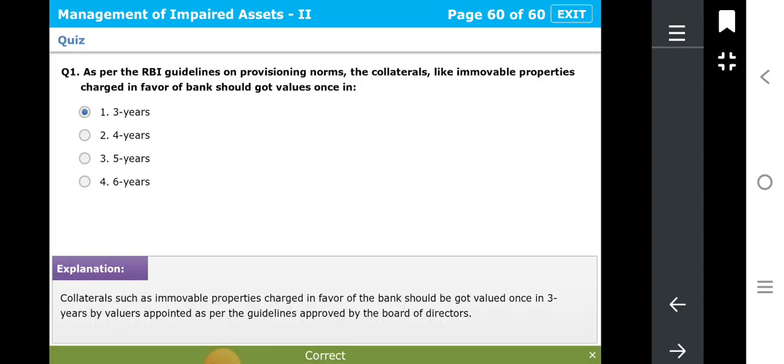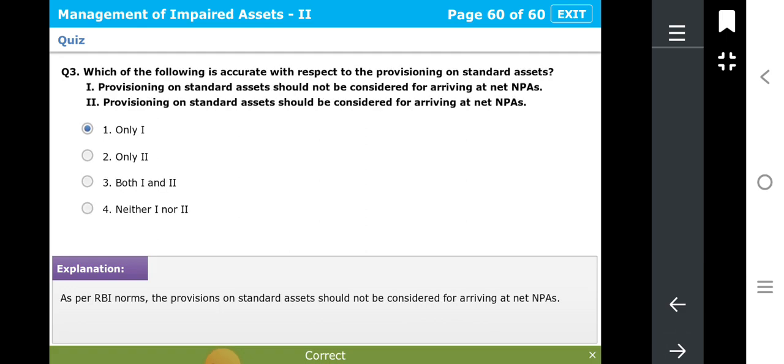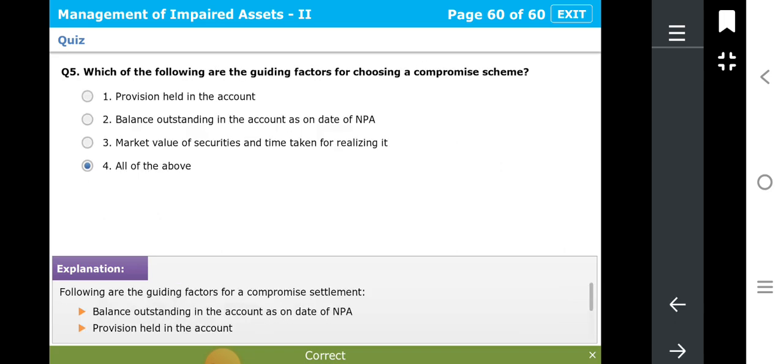This is the first question, that valuation should be done once in 3 years. General provisioning for a substandard asset will be 15%. As per RBI norms, the provision on standard assets should not be considered for arriving at net NPAs. So friends, these are the important questions, and you can expect 1 to 3 questions out of these. I hope these questions are very beneficial for you.